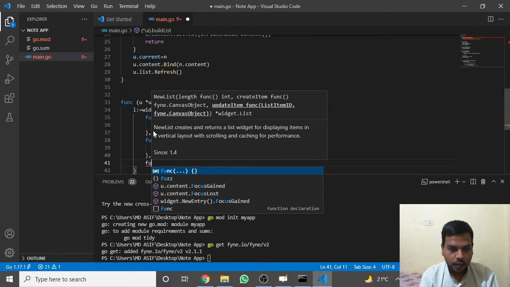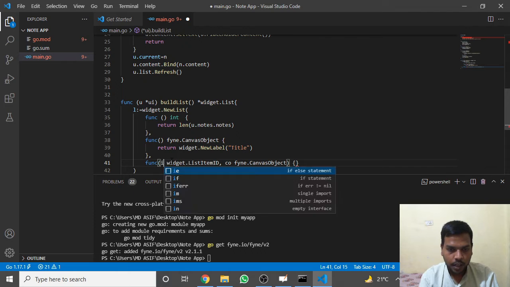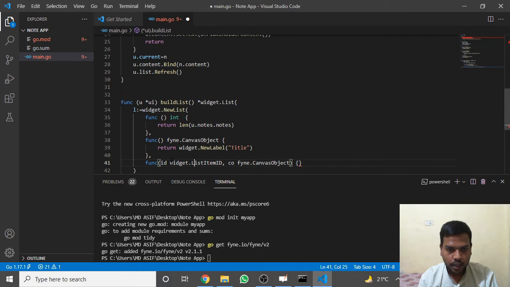then again we write a function, of type id, widget and list item id object. This is canvas object.